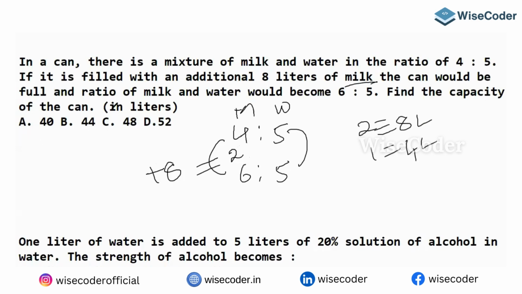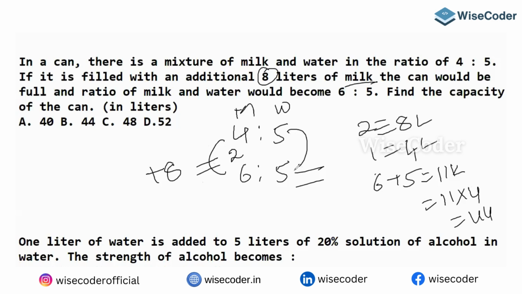What is your question? Find the capacity of the can. Capacity is what? Yeah, 6 and 5. 6 plus 5 is what? 11. So 11 parts. 1 part is 4. So 11 parts must be 44. Don't take the initial one because I am going to add 8 liters also. I am adding 8 liters, which means what? It is more capacity. So take the latest ratio. After adding, take that particular ratio. That will help you a lot.